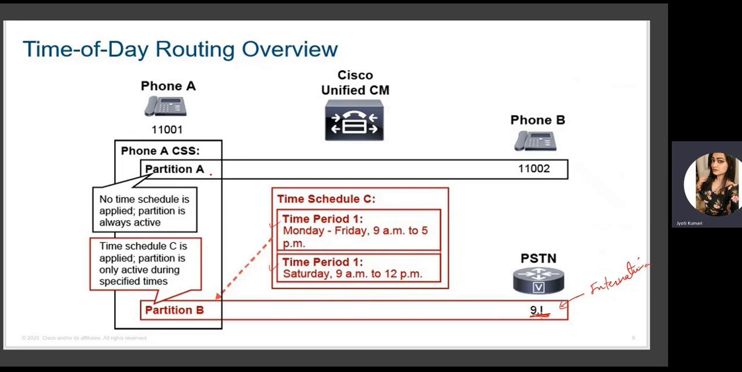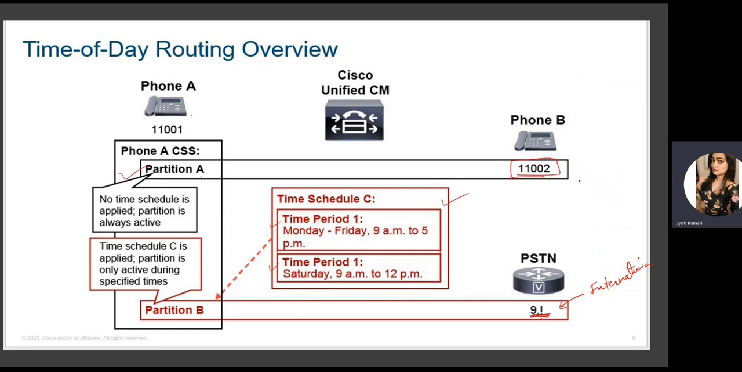Whereas there is another partition where no time schedule is applied, and the partition will always be active. If any partition does not have a time schedule, it will always be active because there is no time schedule, it simply means it's always active. But this partition is for this particular phone. So phone A can make calls to 11002, phone B, at all times. But when this phone wants to make calls to an international number, it will only be allowed as per this time schedule.